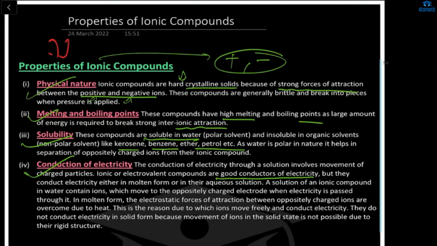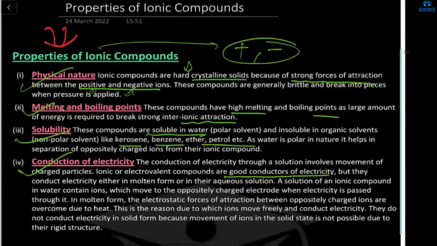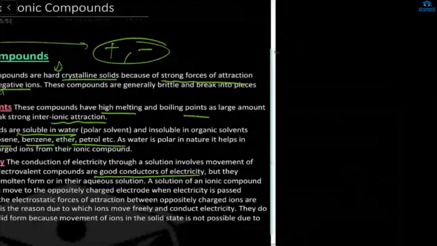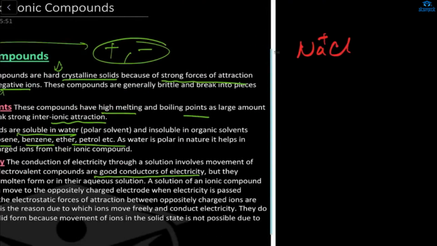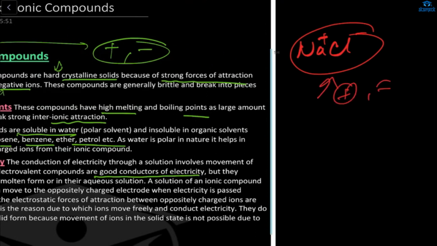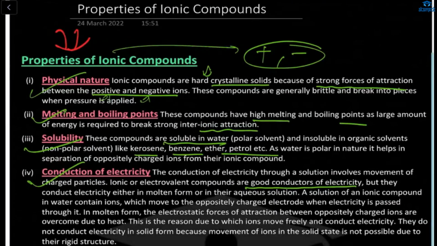So these are the properties of that. First is about their physical nature. Ionic compounds are hard crystalline solids. Why are they crystalline? Because there's an attraction between the negative and the positive ion, let's say Na+ and Cl-. There's an attraction between positive and negative ions. So that's why its physical nature is that they are hard crystalline solids.